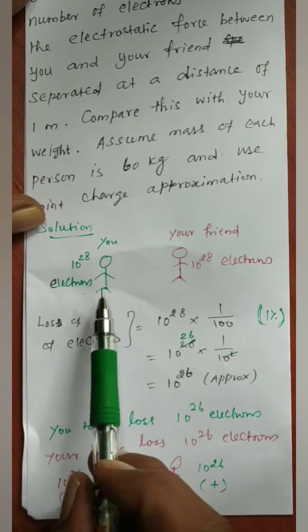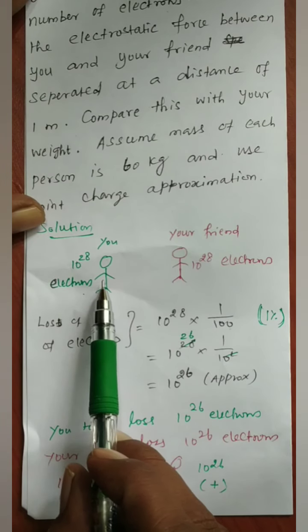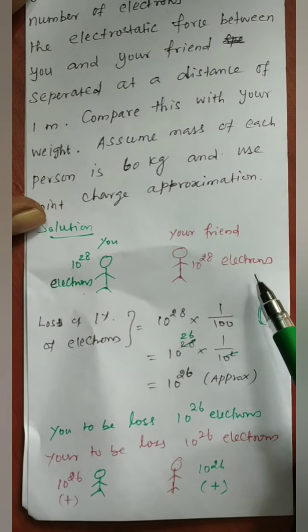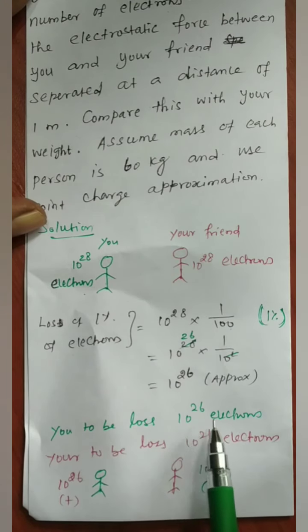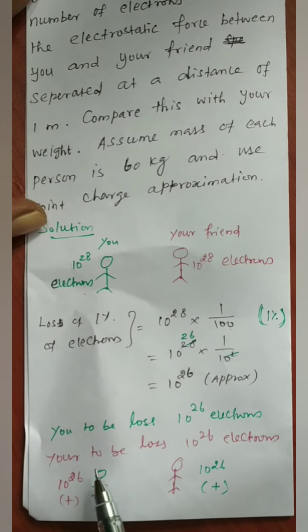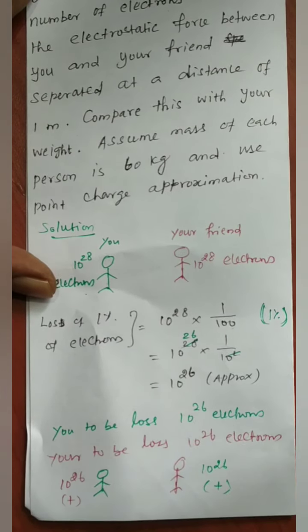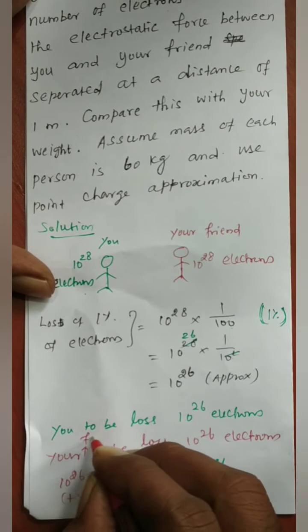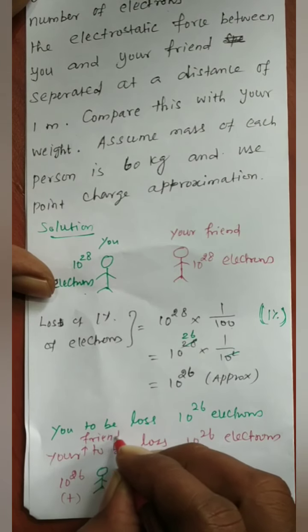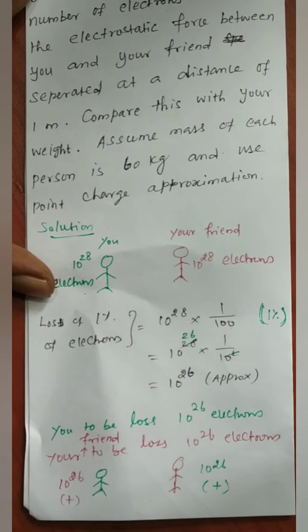So you are going to lose 10 to the power of 26 electrons and your friend also is going to lose 10 to the power of 26 electrons. That is what we have written over here. Okay, that means the electrons are lost.